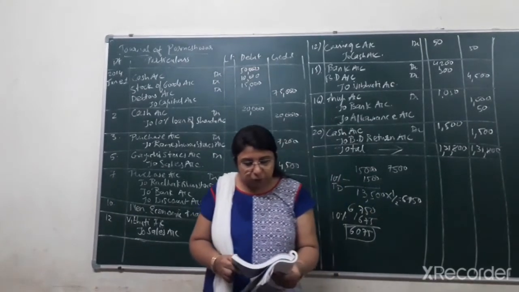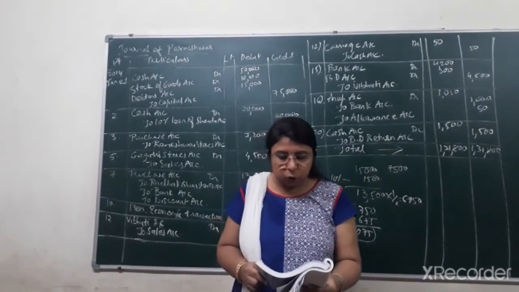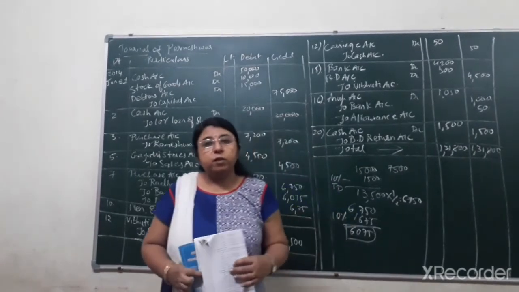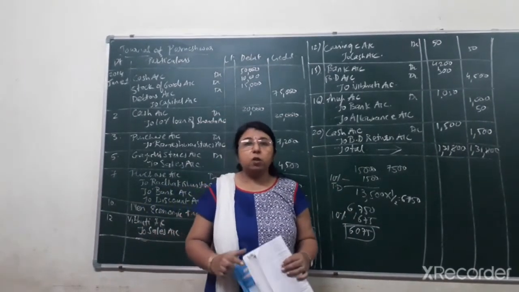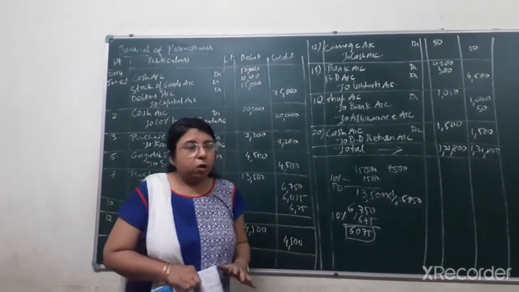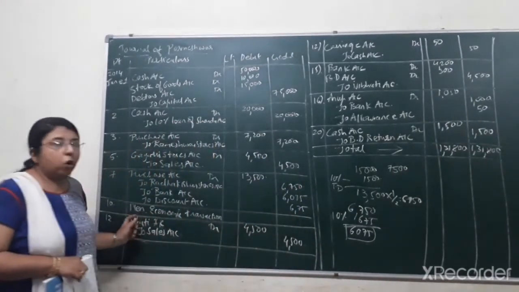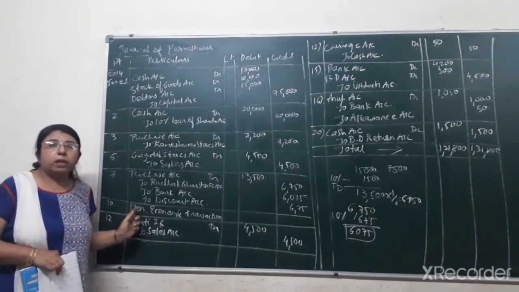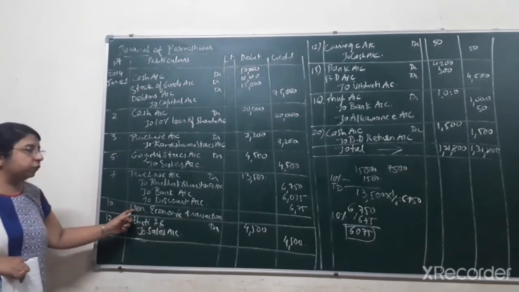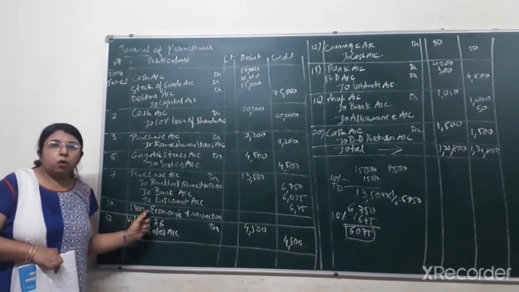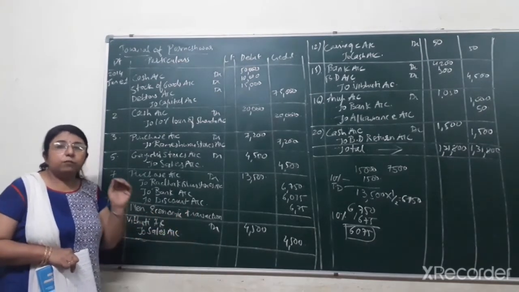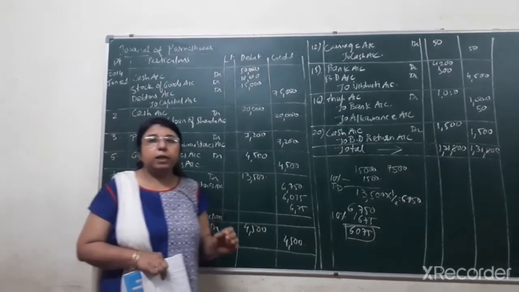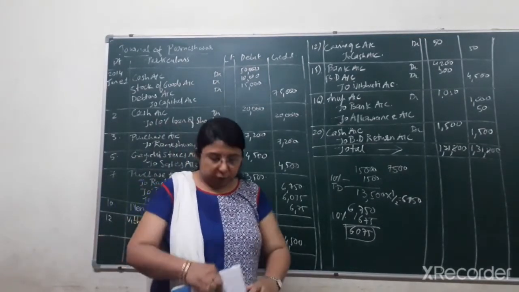An order of rupees 5,000 received from Vibhuti to send goods. Now we have just received the order from Vibhuti to send the goods. Still the goods have not been sent, so it is a non-economic transaction, because no transaction related to economic affairs has taken place. If the goods are supplied, then and only then does it become an economic transaction.